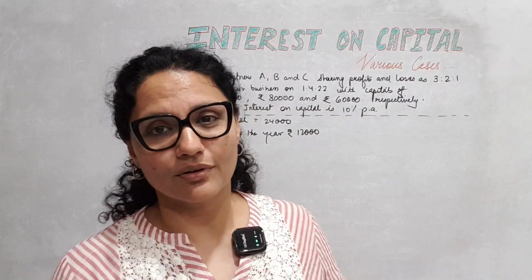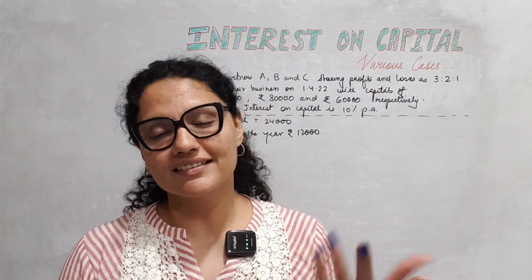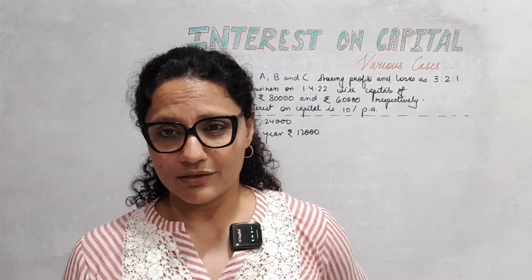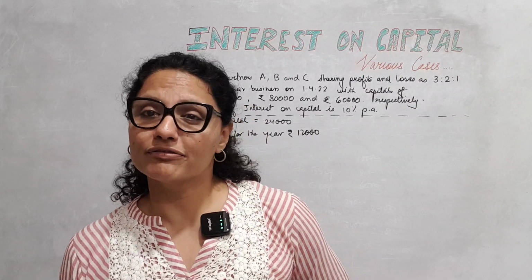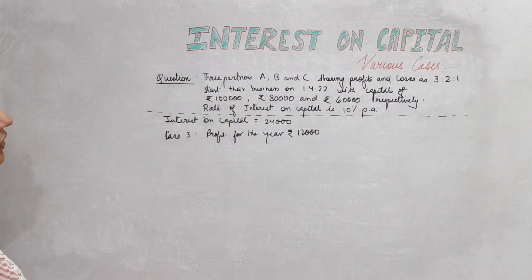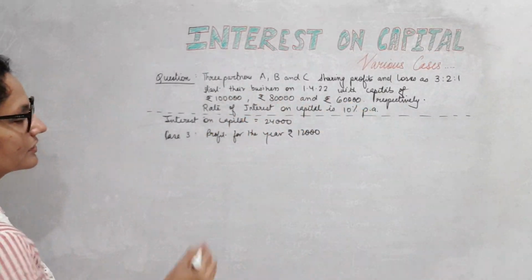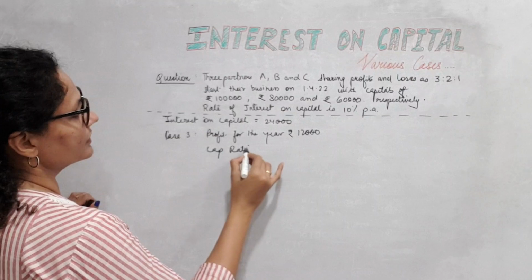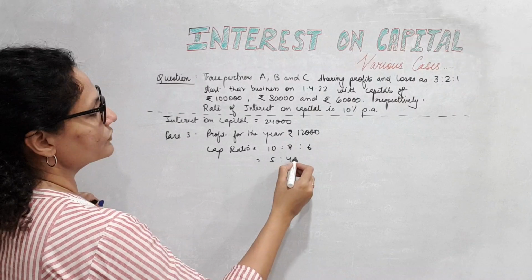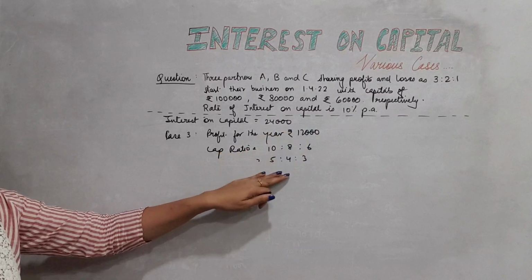not in the ratio of their profit sharing ratio. Why? Because interest comes first, as we did in the previous case. So how much interest will each one get out of 12,000? Of course, in the proportion of their capitals. Their capitals are 1 lakh, 80,000 and 60,000. So the capital ratio is 10:8:6, or you can say 5:4:3. We just reduced the capital to the lowest form.